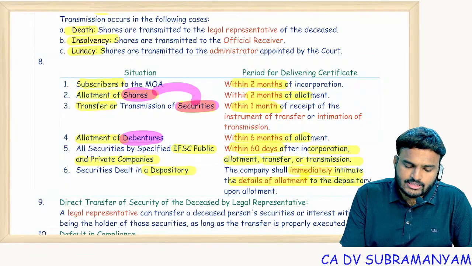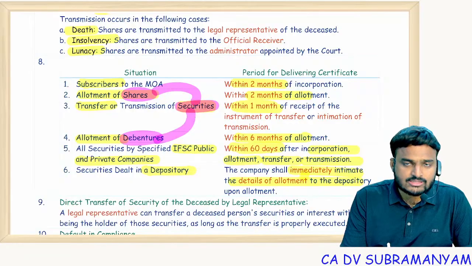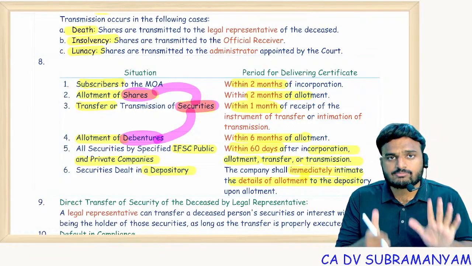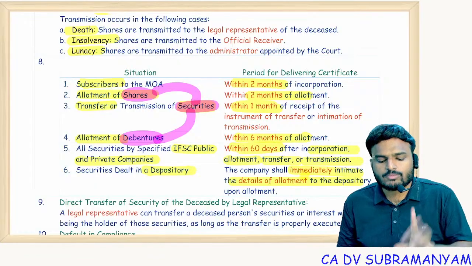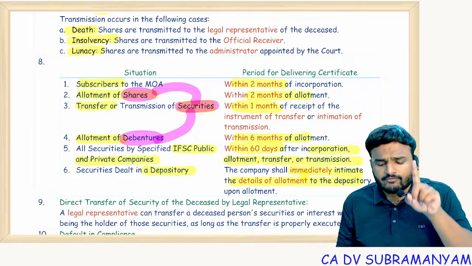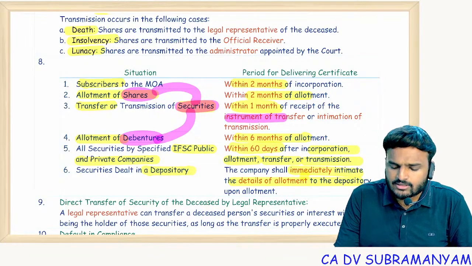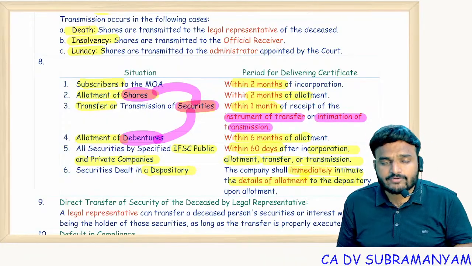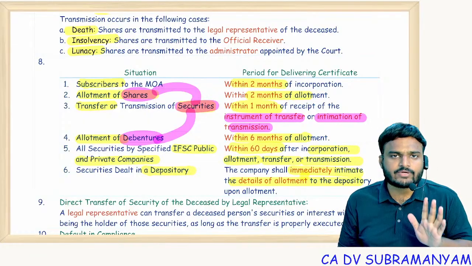Securities include shares and debentures. So allotment of shares has a different time limit. Allotment of debentures, different time limit. Allotment of debentures, 6 months. Allotment of shares, 2 months. Whereas transfer or transmission, whether it is a share or a debenture, within 1 month of receipt of the transfer instrument or intimation of transmission, the company should deliver the security certificate. Getting it?